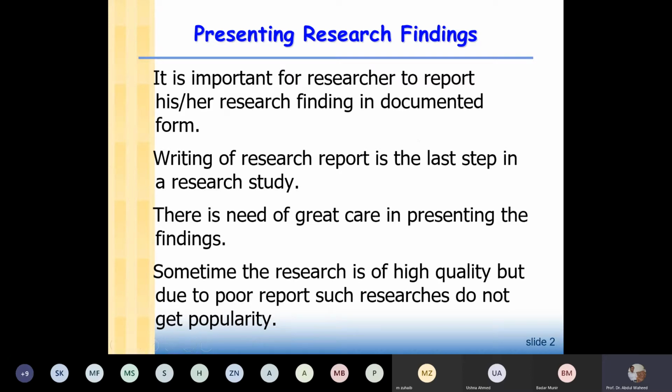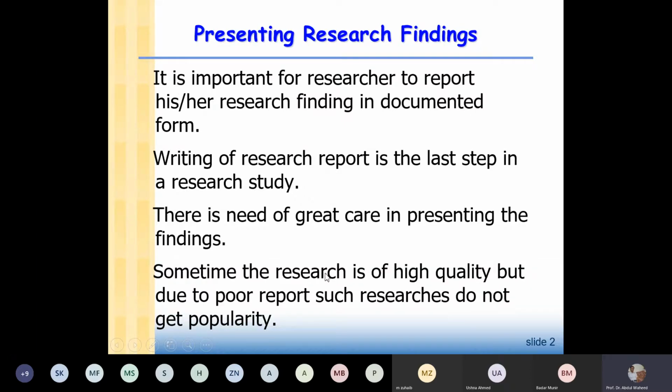And this is the last step of research study, because the first step is that you will think about your research question, your objectives, and then you collect your data and you estimate your model. So all steps you did, and then the final step is that you have to write your research report, and this could be in the form of a research paper, or thesis, or in any other form.